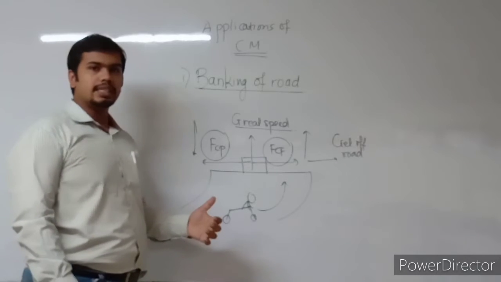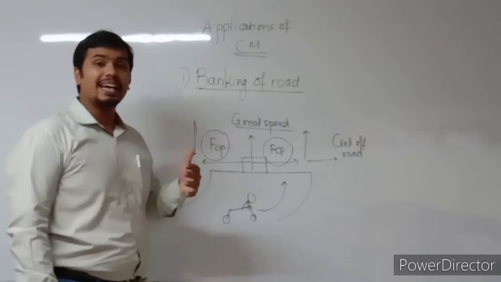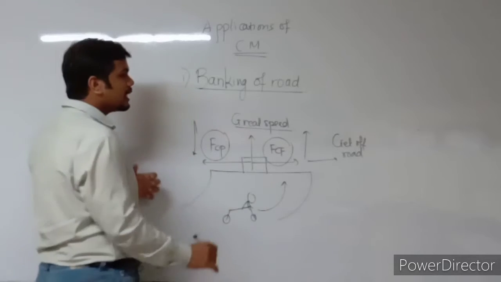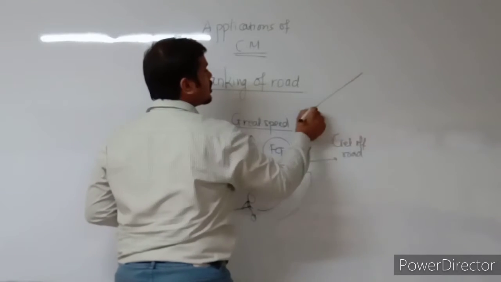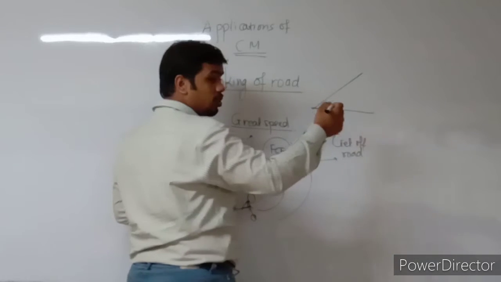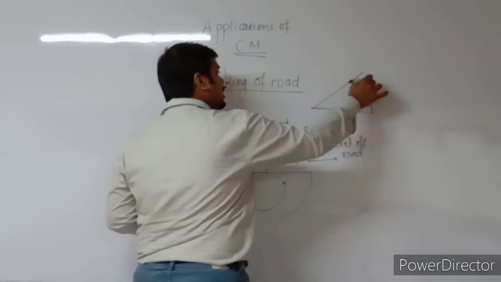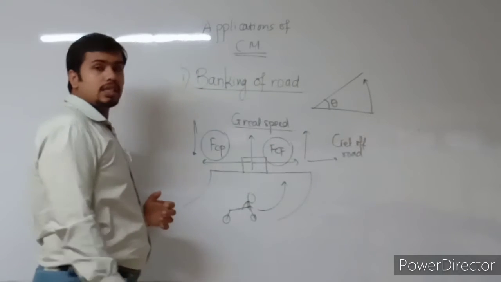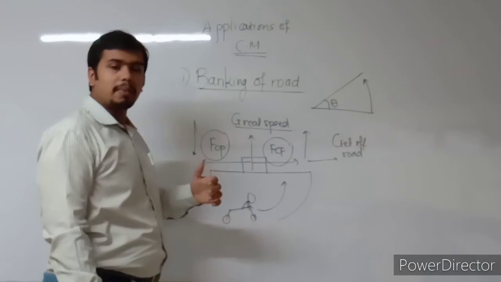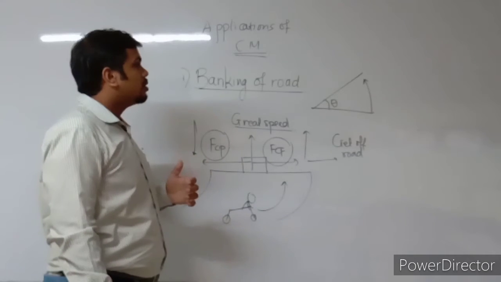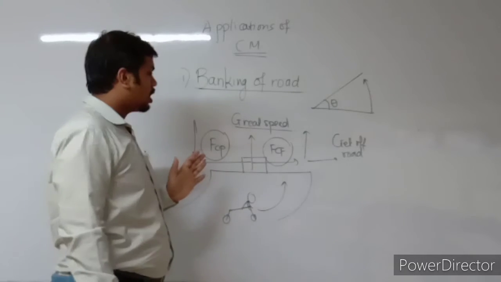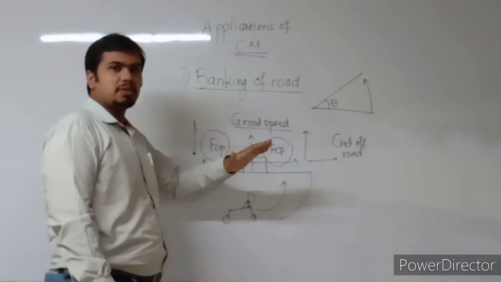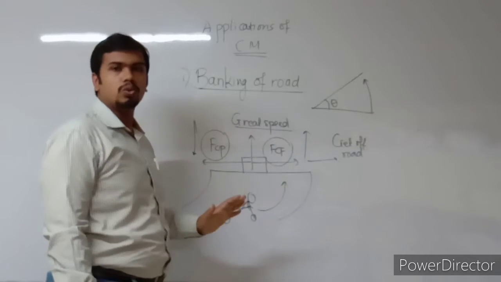So to avoid this risk, roads are banked. What is banking? Banking is the raising of the outer edge over the inner edge by some angle theta, which makes the person not slide off. The road itself protects the person from sliding off. How?